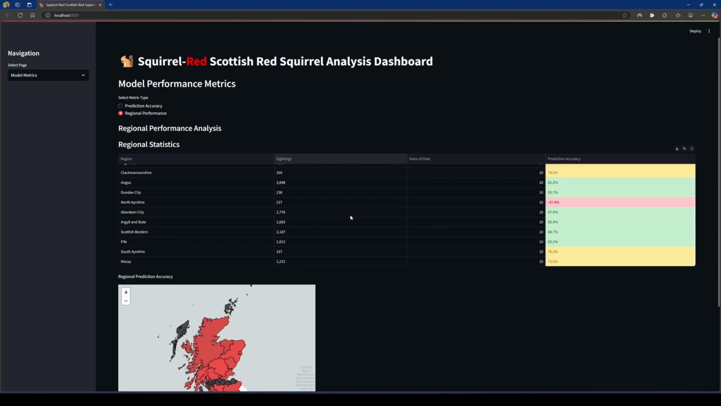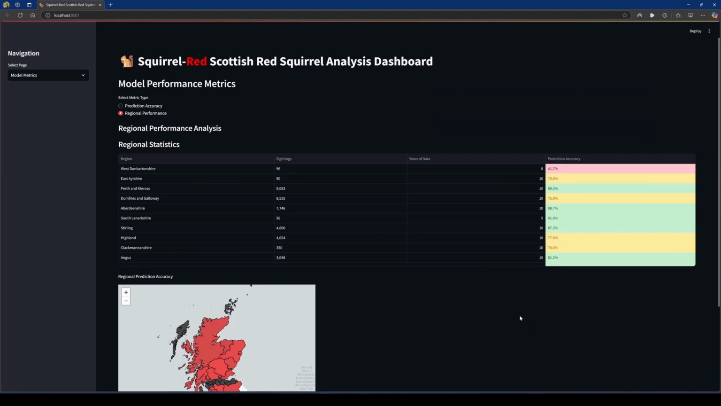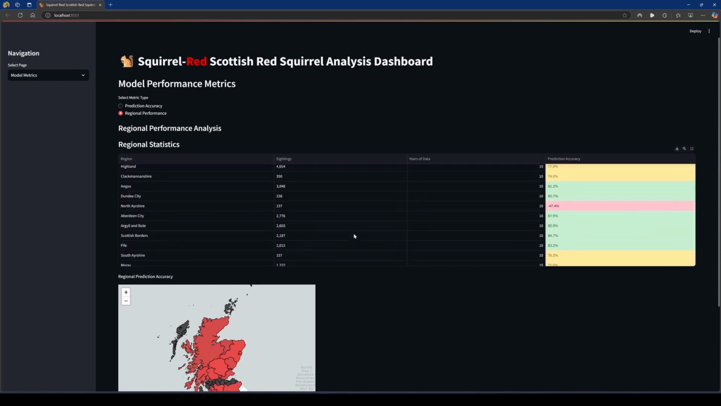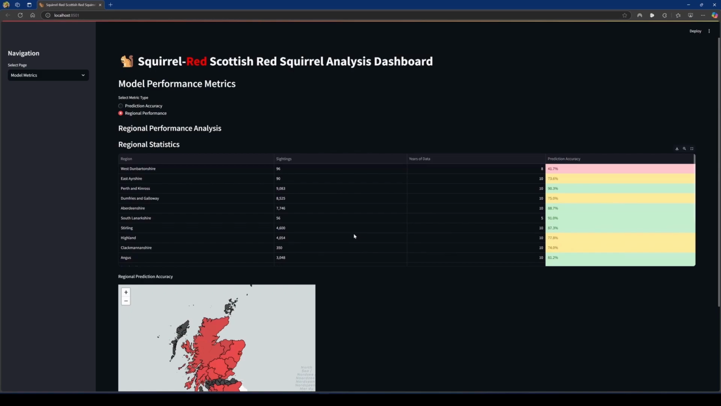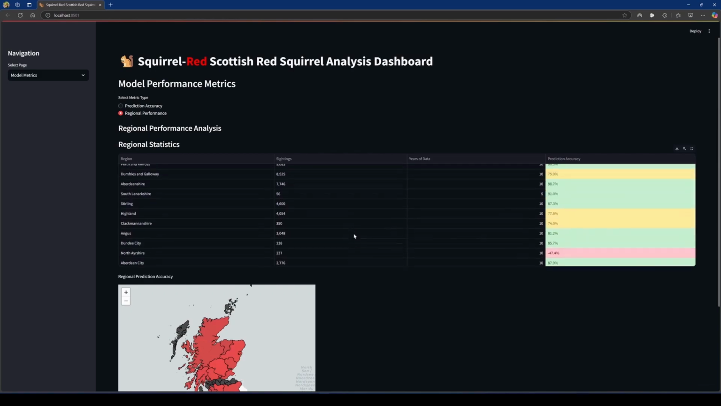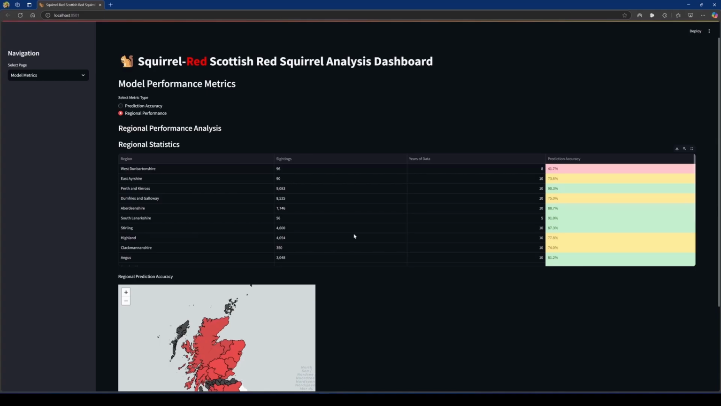The colour coding makes it easy to identify high-performing regions in green versus those where the model struggles in red and yellow. We can see that the model performs exceptionally well in regions with substantial data, such as Perth and Kinross, with over 9,000 sightings and a 90.3% accuracy rate. South Lanarkshire stands with the highest regional accuracy of 91%, despite having a relatively small sample size and only 56 sightings over 5 years. Regions with lower accuracy rates, like West Dunbartonshire at 41.7% and North Ayrshire with 47.4%, typically have fewer sightings and more erratic reporting patterns, making predictions more challenging.